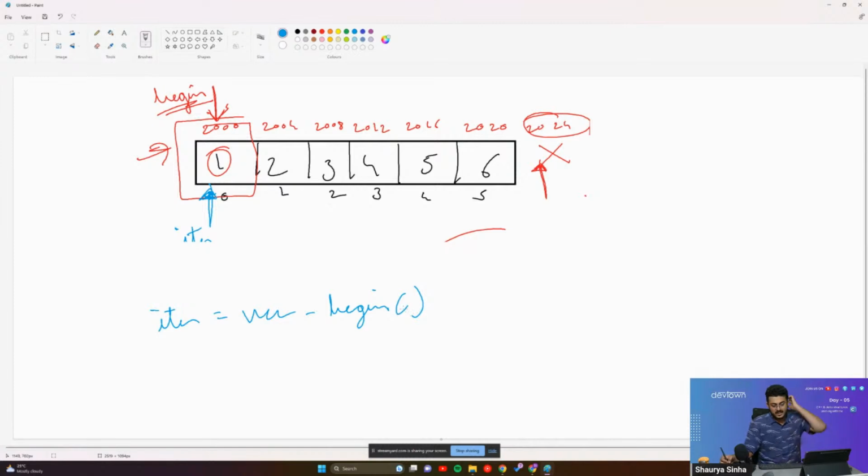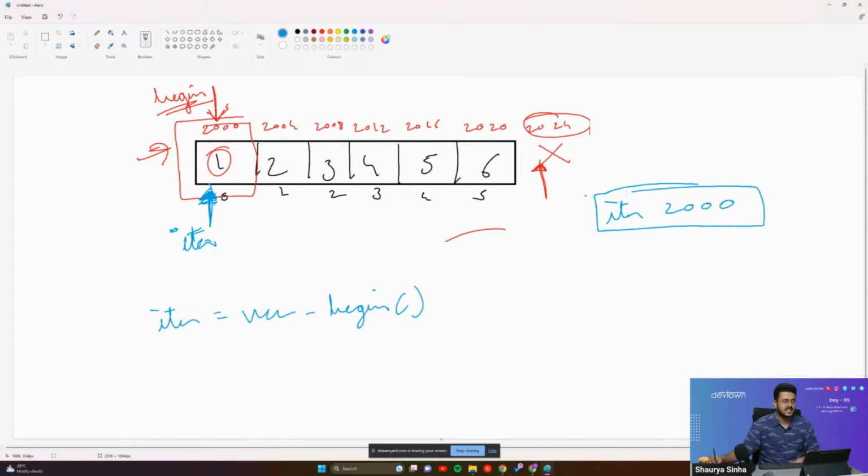That is, our iter is pointing to the first element. That means inside of the memory, iter is storing the value 2000, that is the address inside of it.